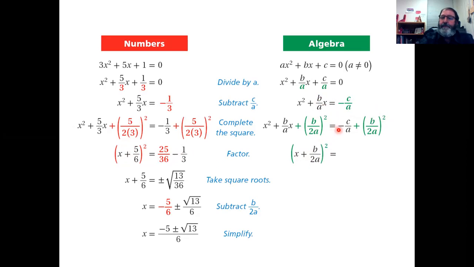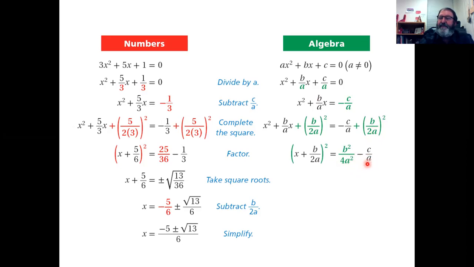Now, over on this side, I've got a and I've got 2a, but remember this is being squared. So this becomes b squared over 2 squared, which is 4, and a is squared, so this becomes 4a squared. In order to subtract fractions, you have to have a common denominator. On this side I have 4a squared, but in this fraction I just have an a.